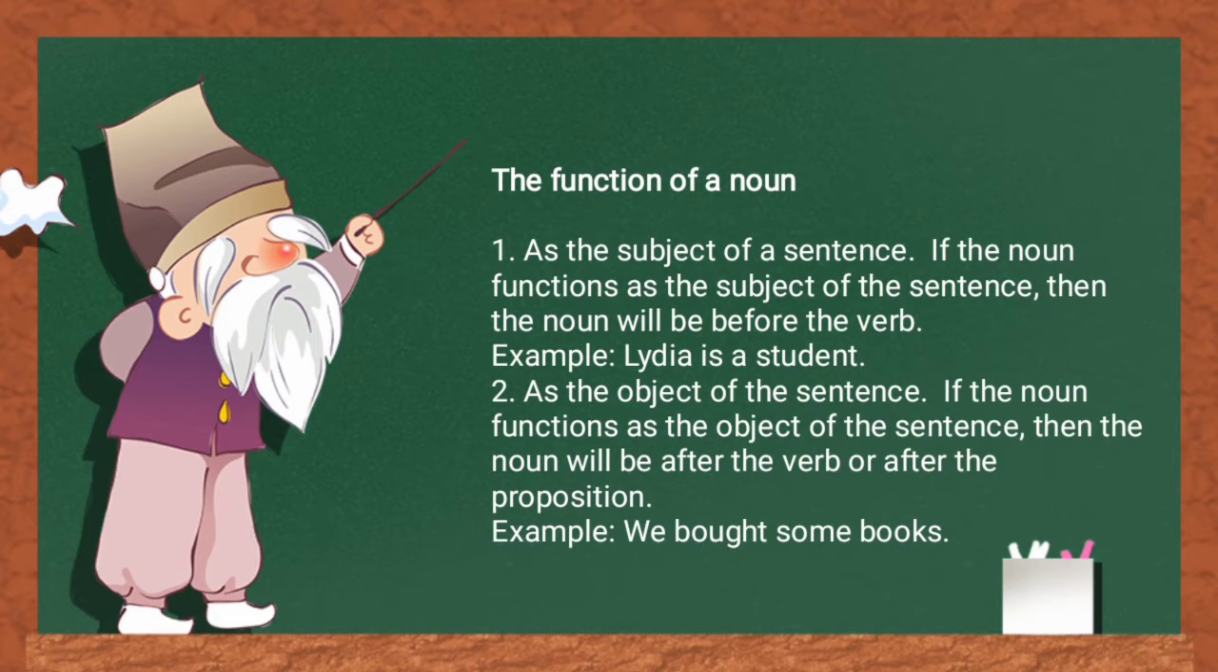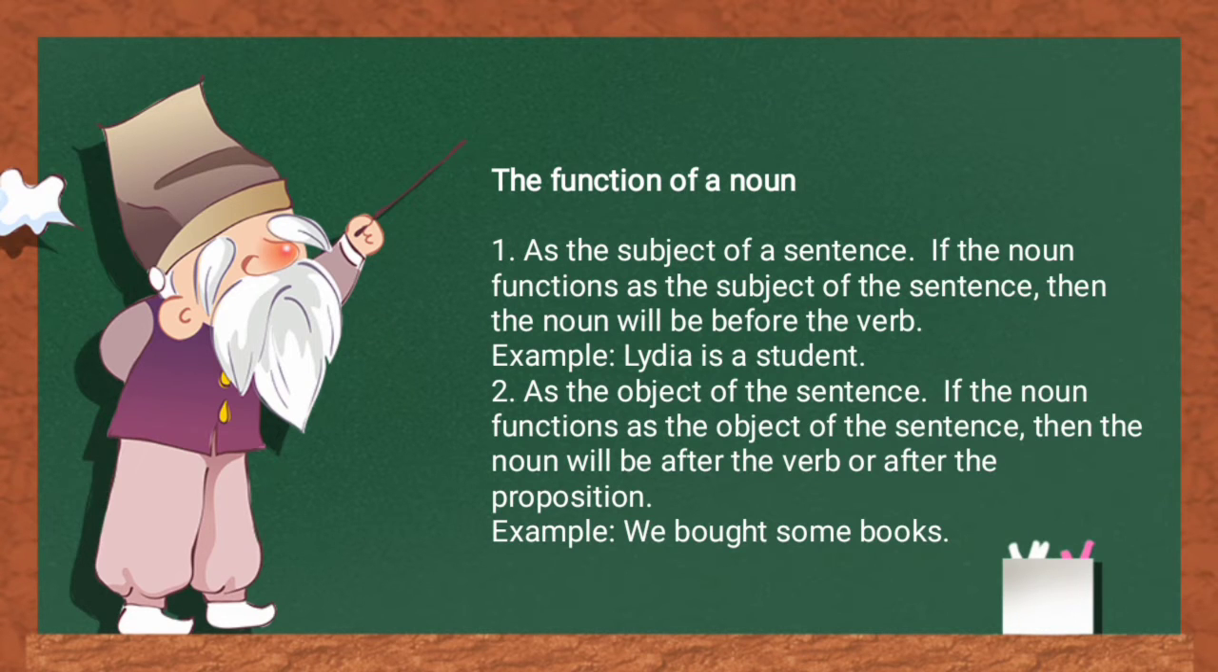The function of a noun. 1. As the subject of a sentence. If the noun functions as the subject of the sentence, then the noun will be before the verb. Example, Lydia is a student.